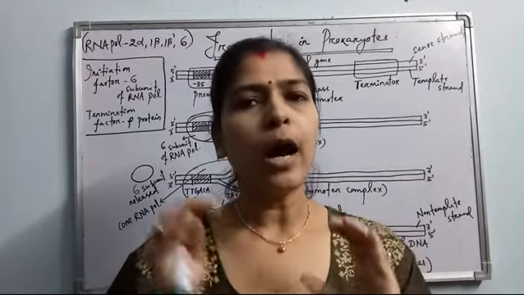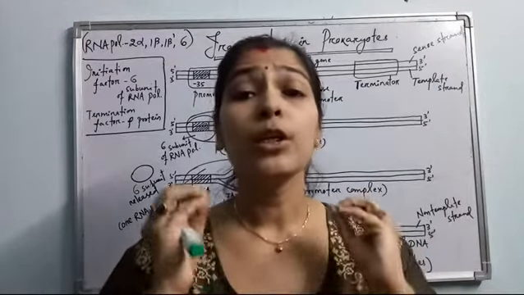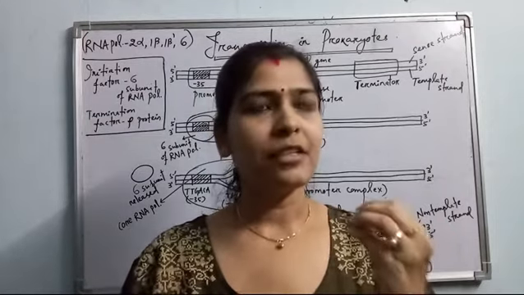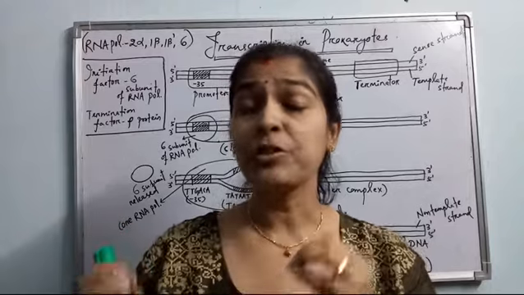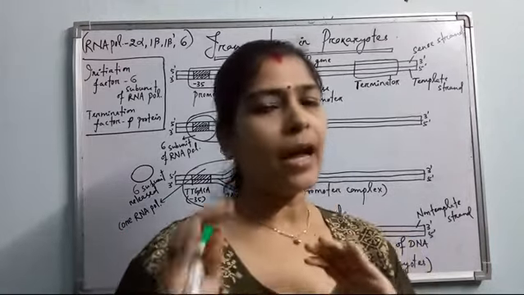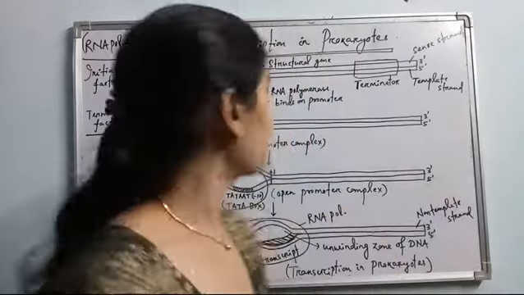How does the RNA polymerase enzyme recognize the promoter? It's very interesting that enzymes recognize a particular site in our body so that they take action. The RNA polymerase enzyme has the sigma subunit.